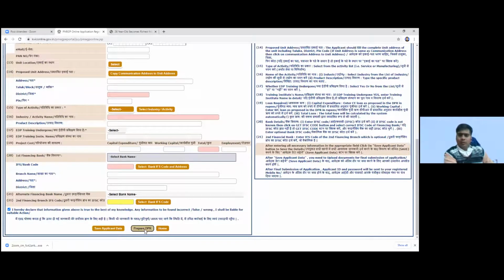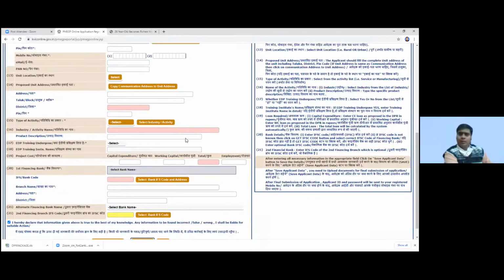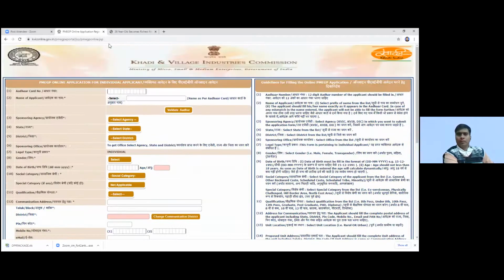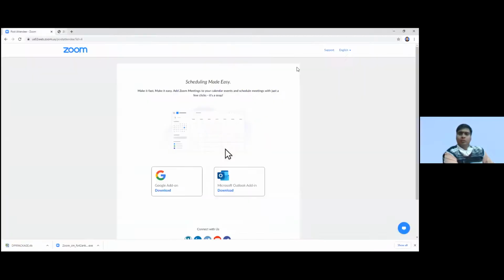Once you click on prepare DPR, one Excel sheet will be downloaded, and that Excel sheet has a complete calculation for the project. You can also prepare the 5 years projected balance sheet for your business. So this is a very important website, and you can file your application for the loan under the PMEGP scheme through this portal. So this is the thing from me, and if you have any doubt, you can ask.